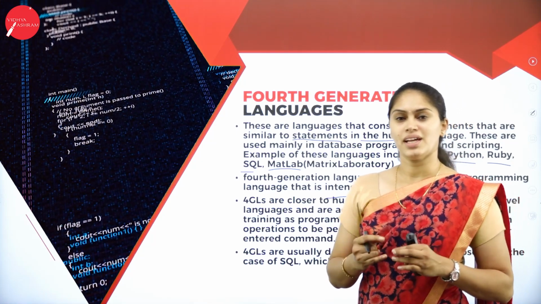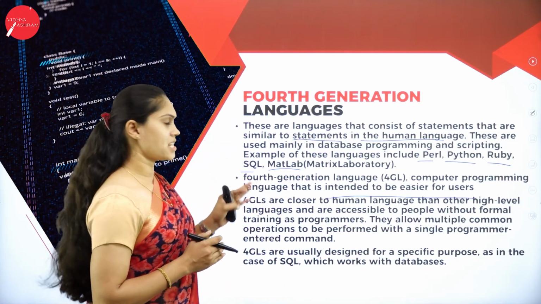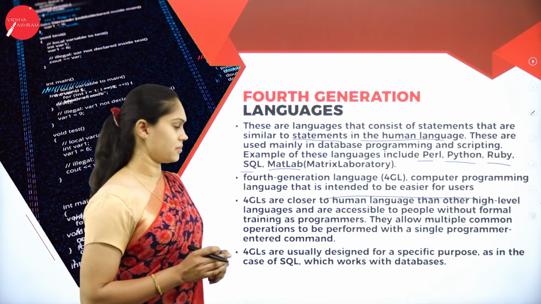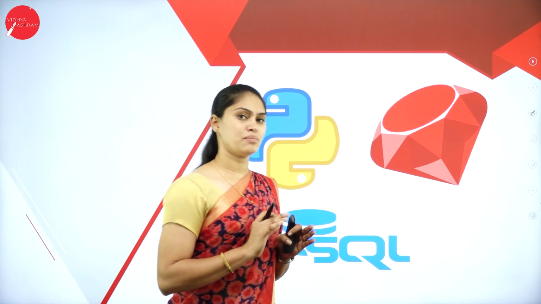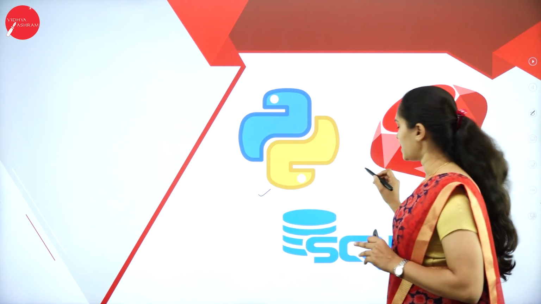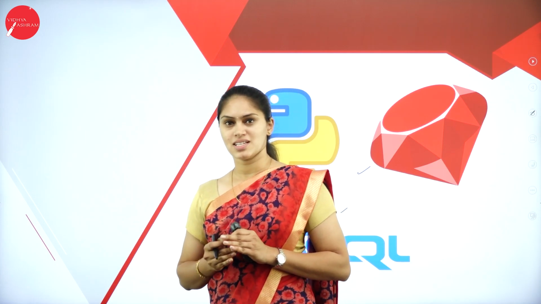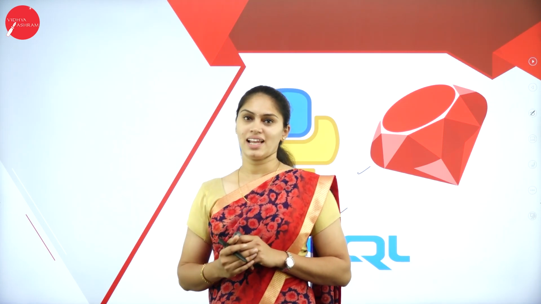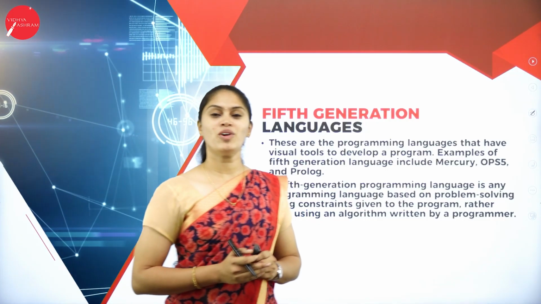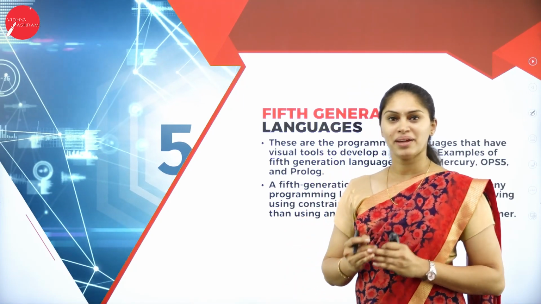So here I may include Perl, Python and Ruby along with SQL and MATLAB. Here you can see the symbols or logos of fourth generation programming languages. So here it is Python and Ruby, then SQL. All these programming languages are mainly used to perform an intended task or a particular task. Okay, so let me move on to the next programming generation, that is the fifth generation of programming languages.